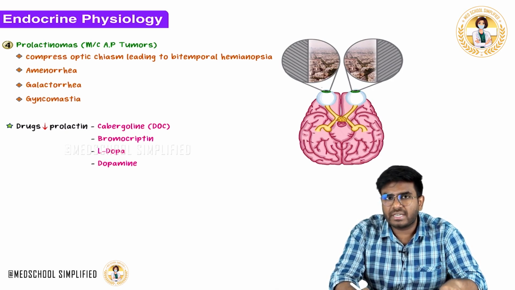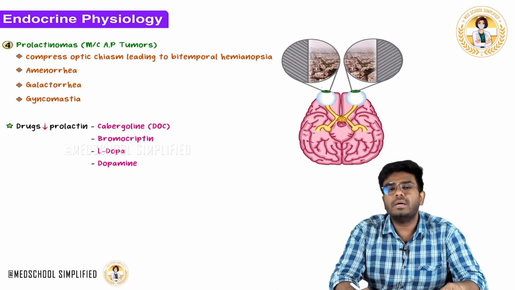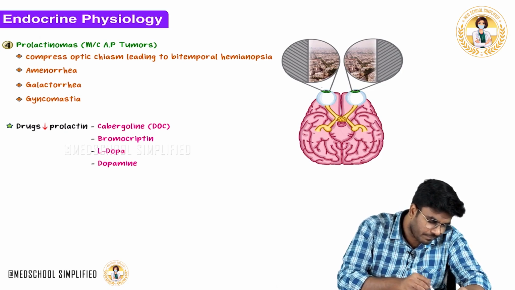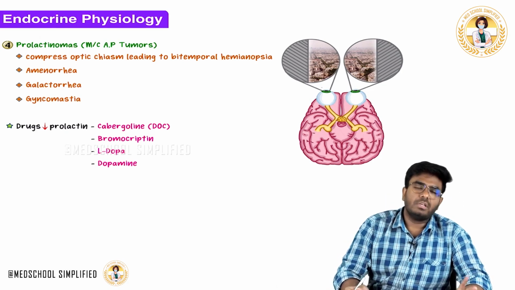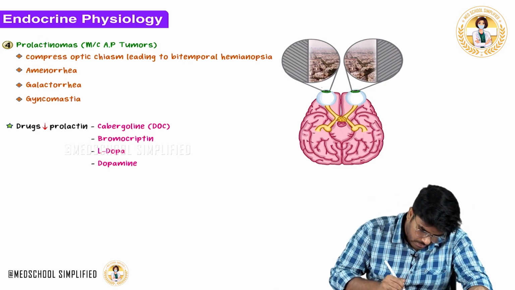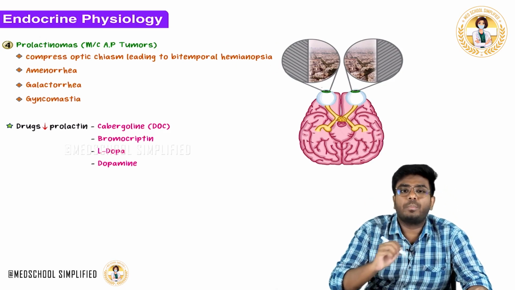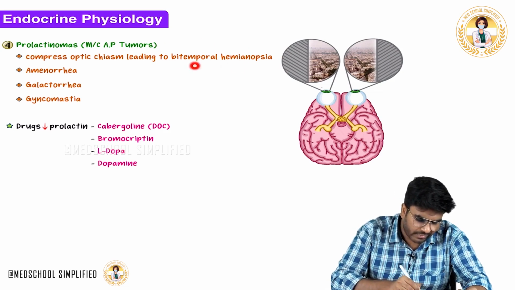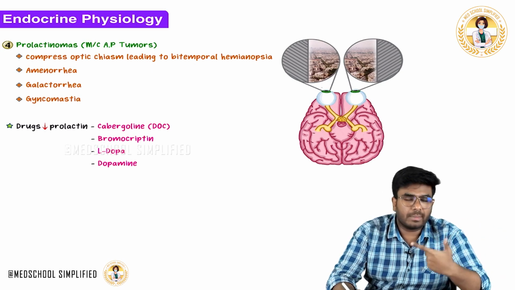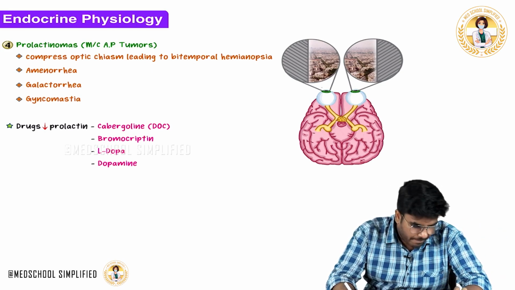Why is the optic chiasm getting damaged? It's getting compressed by the pituitary tumor. What is the most common pituitary tumor? The most common pituitary tumors are prolactinomas. So, one visual loss is there. This is called bitemporal hemianopia. Bitemporal hemianopia or anopsia is all the same thing; different books mention different names. It is the loss of the bitemporal vision because of compression of the optic chiasm.